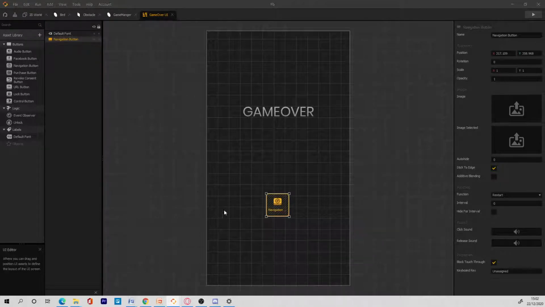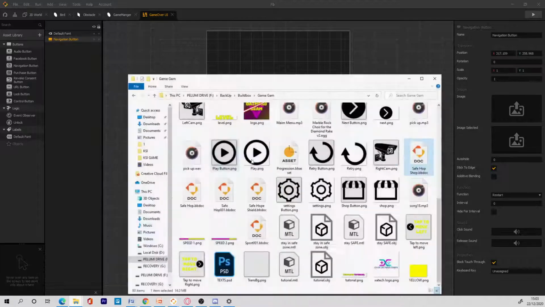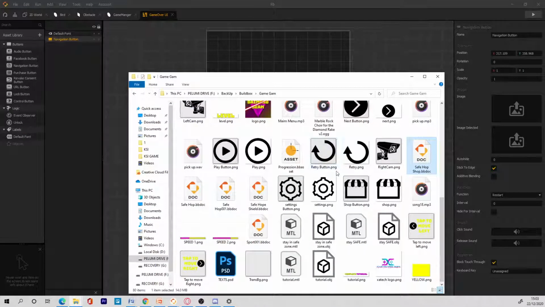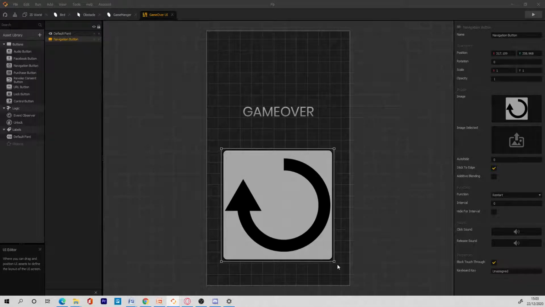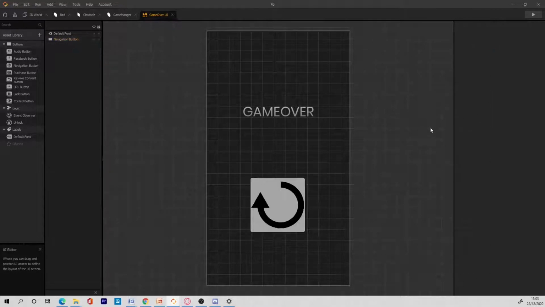So we'll add in an image. Let me add in some of the sprites that I have here to make it look cool. So add in this try image. That should be cool. And you can scale it down to like 0.5, 0.5. Yeah, that's nice. You can save the game again.